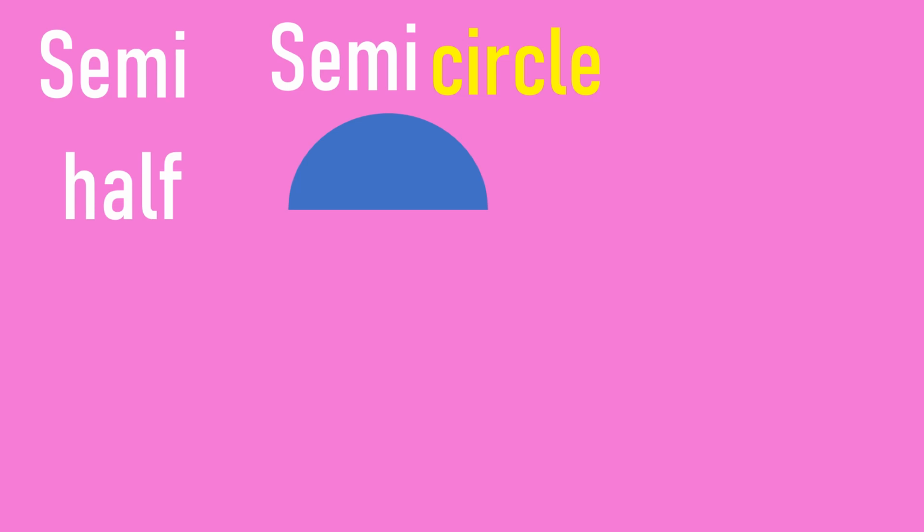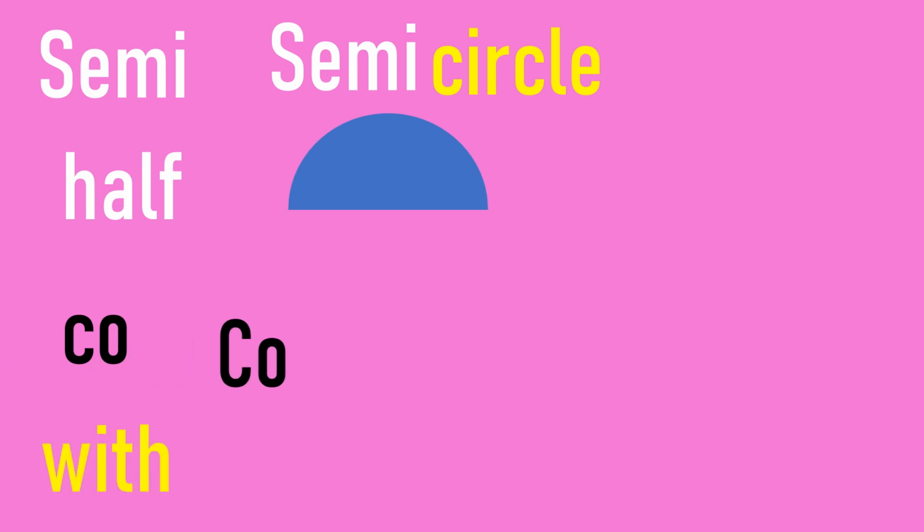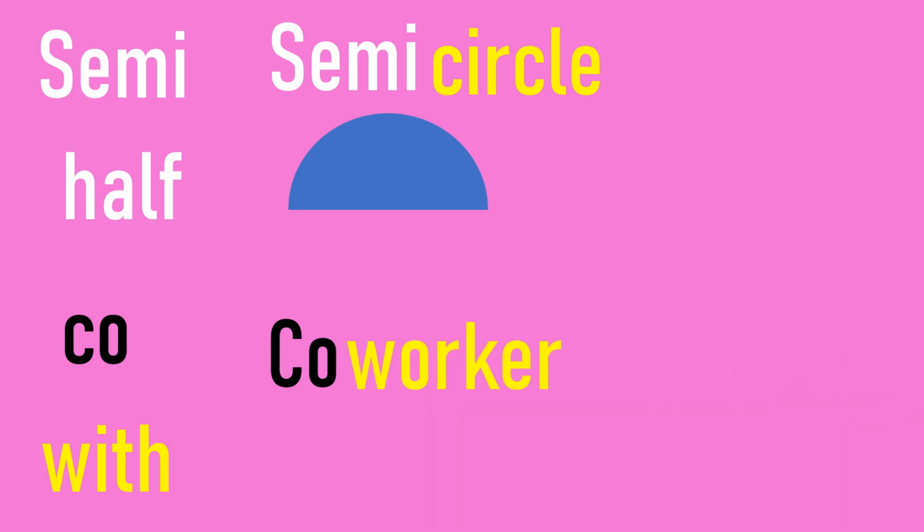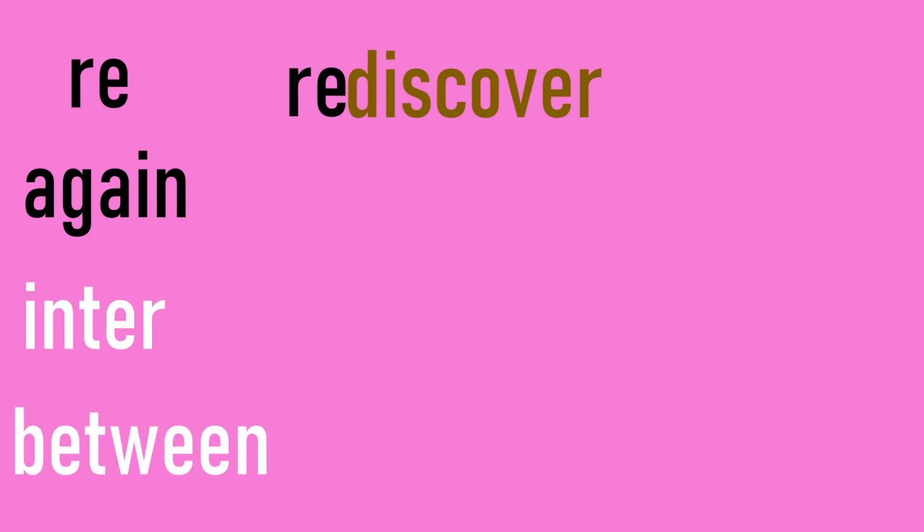Next on the list we have co. Co means with. For example, co-worker. Here we have re. Re means again. For example, rediscover. Next on the list we have inter. Inter means between. For example, international.